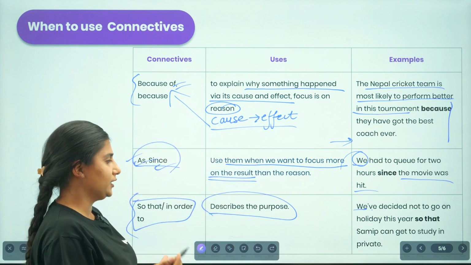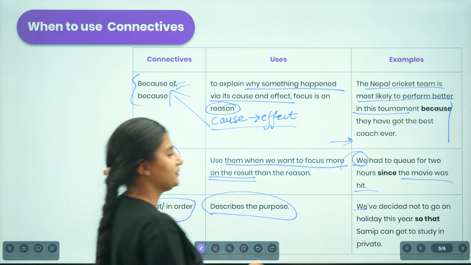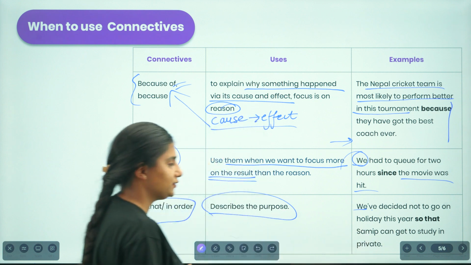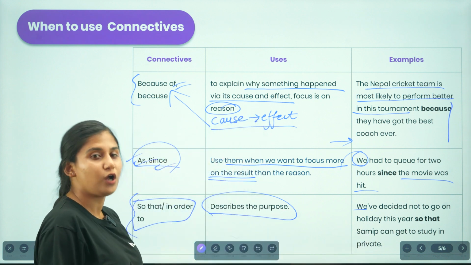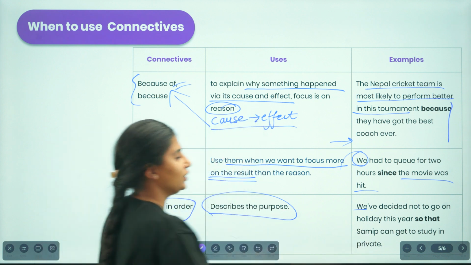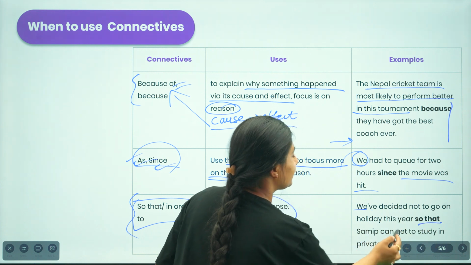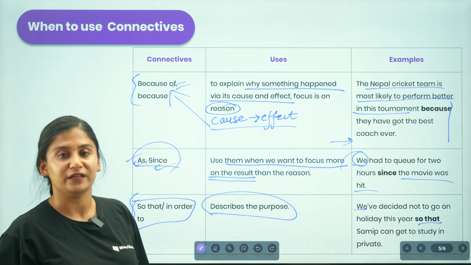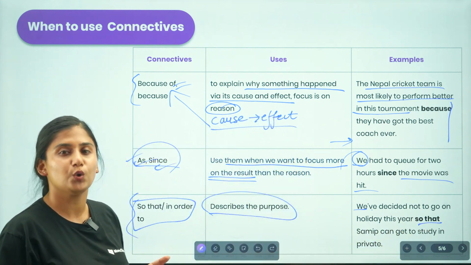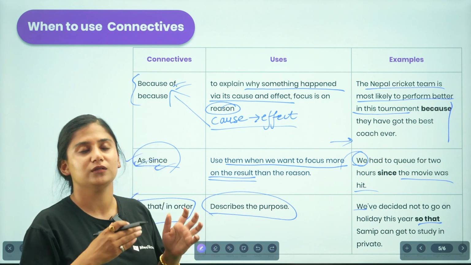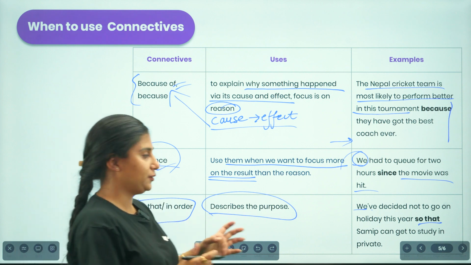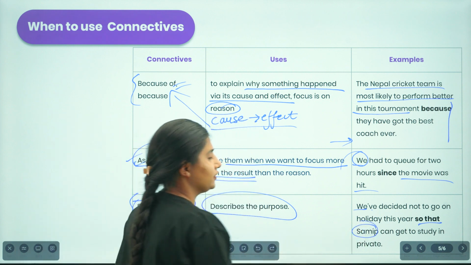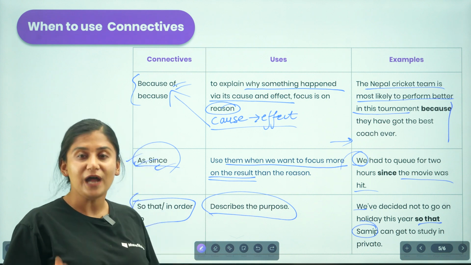So why have we decided not to go on a holiday this year? Let us find out what the purpose is. That is, so that Samip can study in private. The only purpose of not going on the holiday this year is they want Samip to study properly in private.